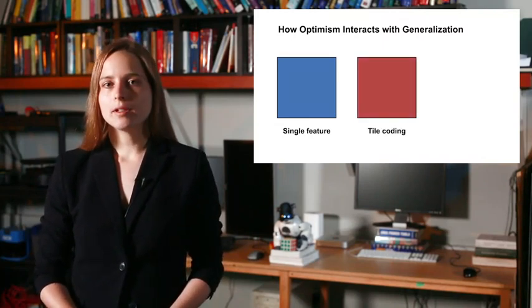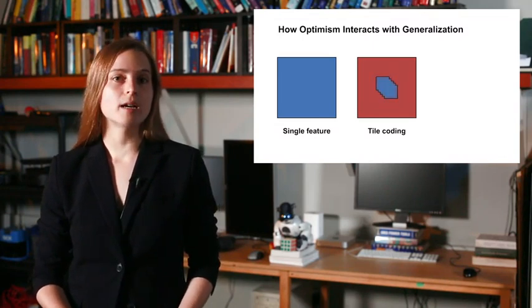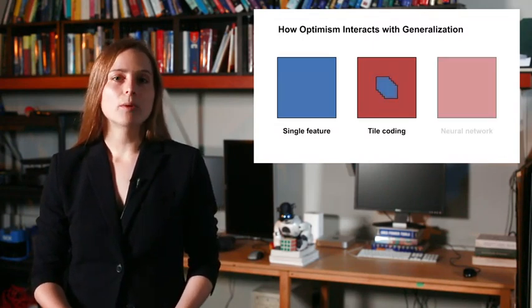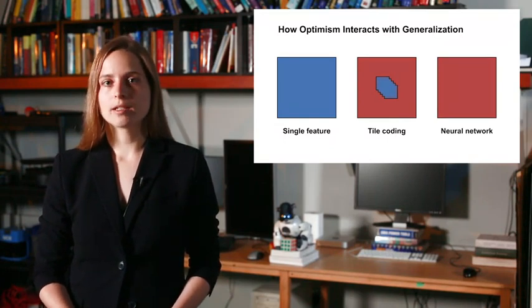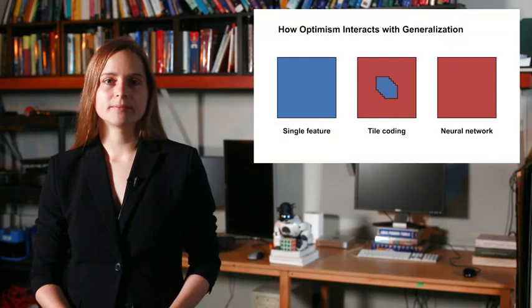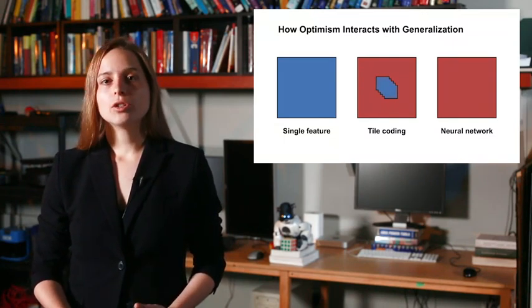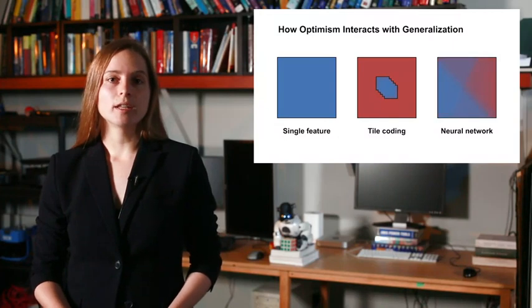For example, function approximation with tile coding can produce such localized updates. Neural networks can also provide local updates, but neural networks may also generalize aggressively. In practice, without special consideration, a neural network will lose its optimism relatively quickly.